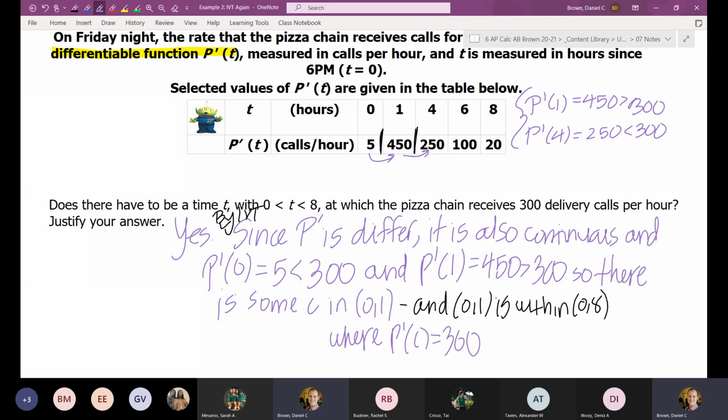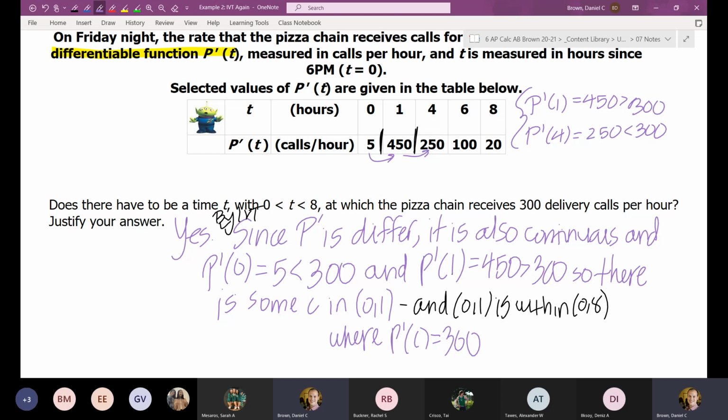Marcus? Would you have to write the inequalities? You don't have to write it as an inequality, but you have to somehow word it so that since you're at 5 and then go to 450, it had to cross 300. If you do that verbally, that's fine. I think the inequality is the easiest way to show that. But you want to make sure it's clear why I chose those two values: one is less than 300 and the other is greater than 300.